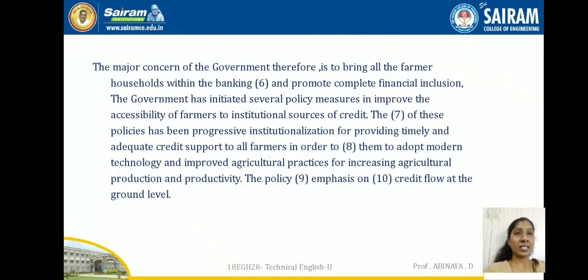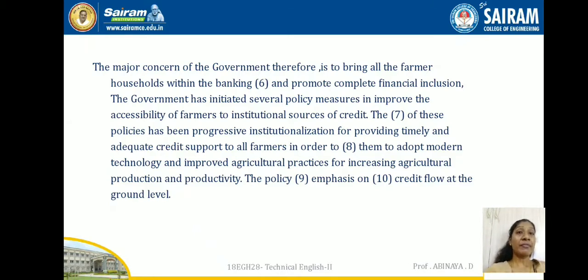The major concern of the government therefore is to bring all the farmer households within the banking dash and promote complete financial inclusion. The government has initiated several policy measures to improve the accessibility of farmers to institutional sources of credit.